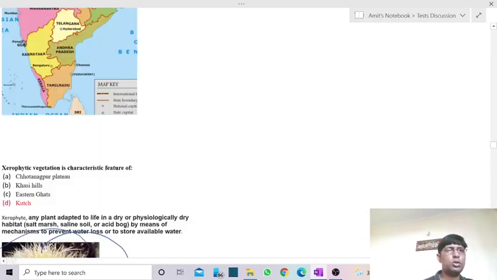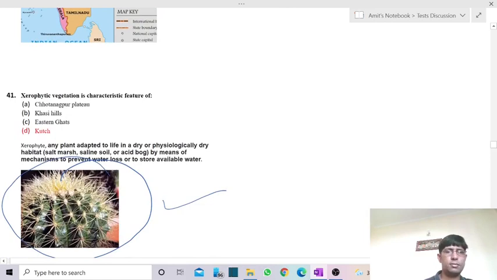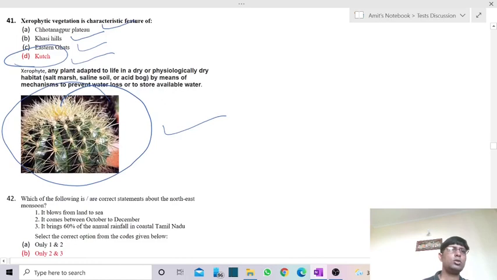Of course, it is not in Eastern Ghats, not in Khasi Hills, not in Chota Nagpur Plateau, because these all receive some good rainfall. But it is more in the Kutch area, which has dry conditions. Kutch is more of a desert area, of course. So there in the Kutch area, we have the presence of vegetation in the form of xerophyte. So the answer is D.